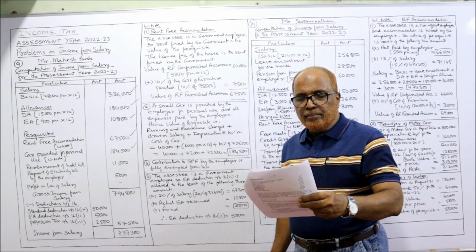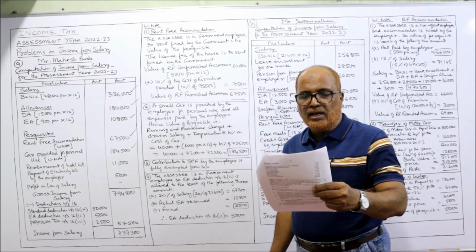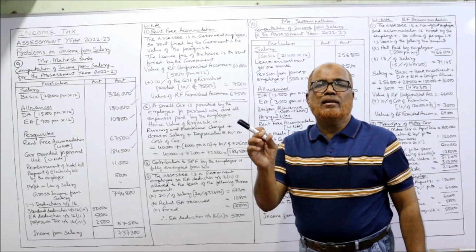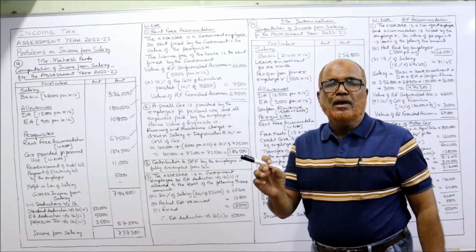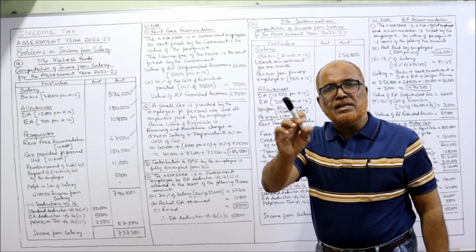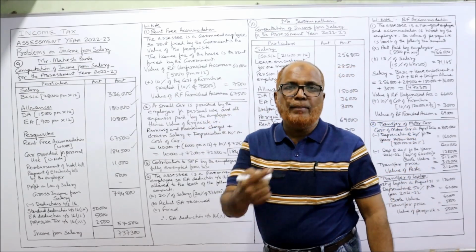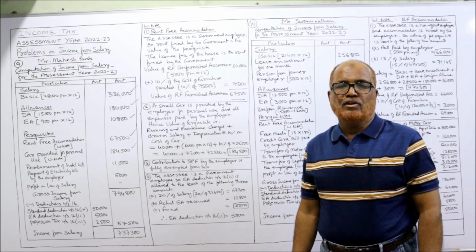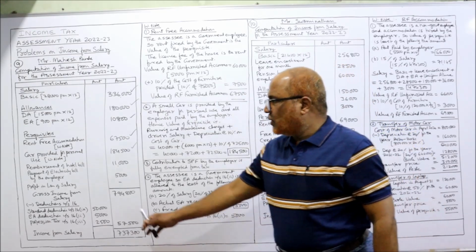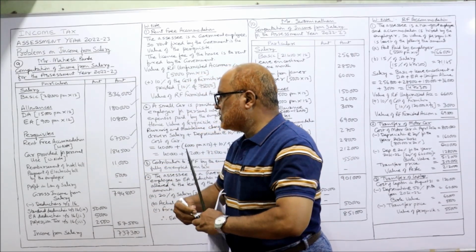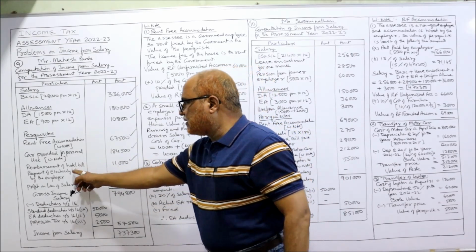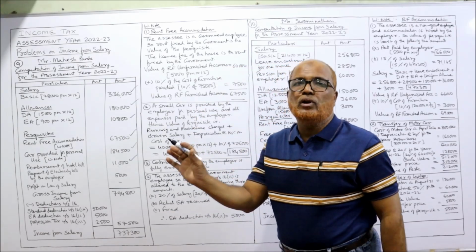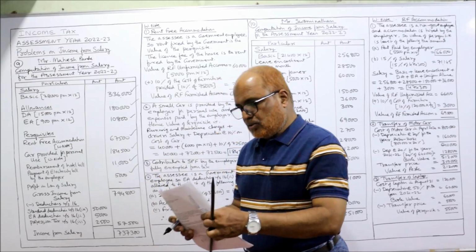Next one is reimbursement of hotel bill 11,000 and electricity bill of the residence 5,000. Actually, reimbursement of hotel bill is a monetary obligation, a personal obligation of the employee met by the employer, fully taxable. So reimbursement of hotel bill 11,000 and payment of electricity bill of the residence of the employee paid by the employer, fully taxable, 5,000.